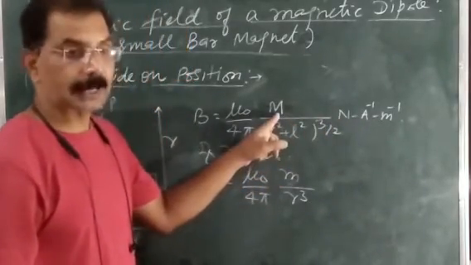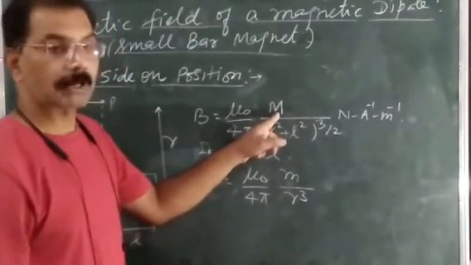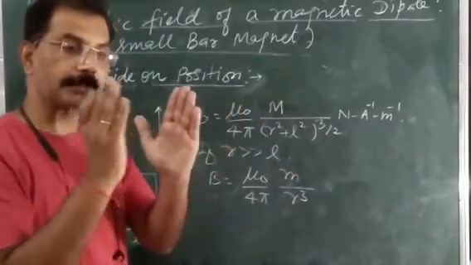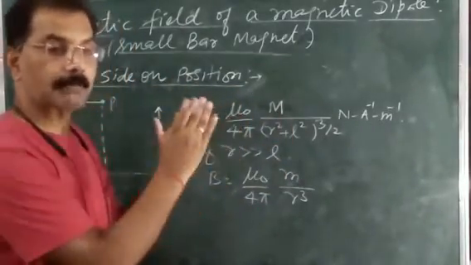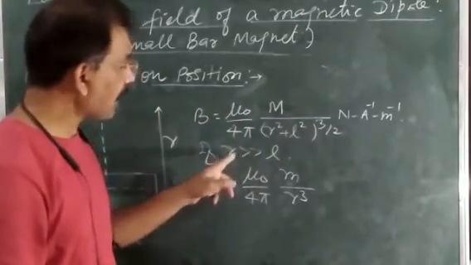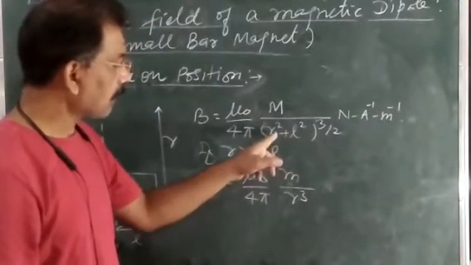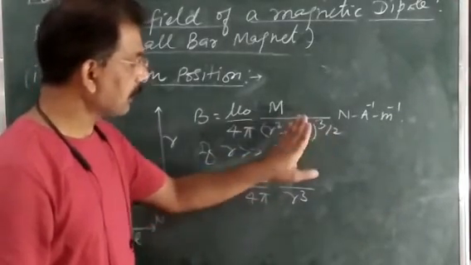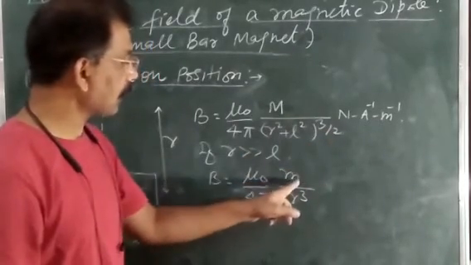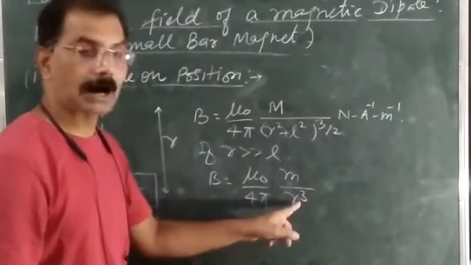If this were the electric field, what would we write here? P. And since it is the magnetic field, m. We have only compared it with the electric field due to an electric dipole and the magnetic field due to a bar magnet. And if r is greater than L, then in this case r square plus L square whole power 3 by 2, L square is ignored and you write only r square power 3 by 2, which finally comes m upon r cube. So B is equal to mu naught upon 4 pi m upon r cube.